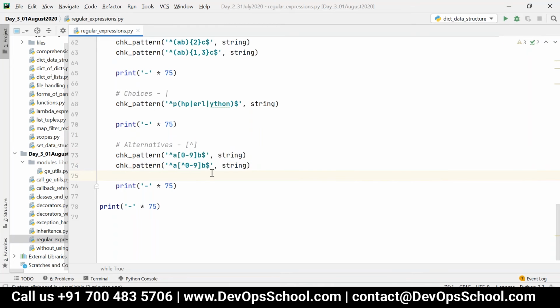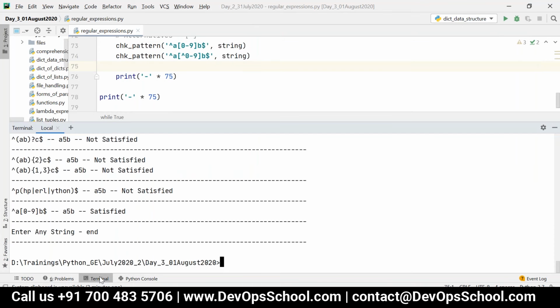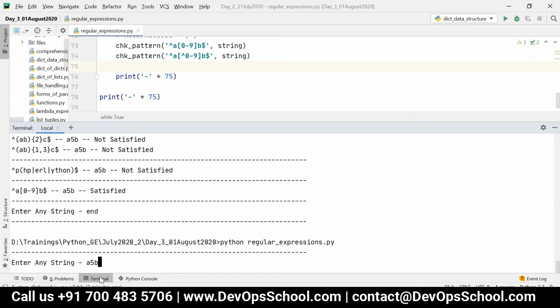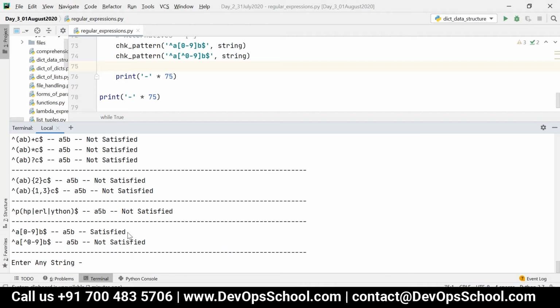So now what will happen in this case? It should start with A and end with B. Between A and B, any other character apart from 0 to 9. That is, both are opposite to each other. See here, now if I say A5B, the first one is satisfied, but not the second one.